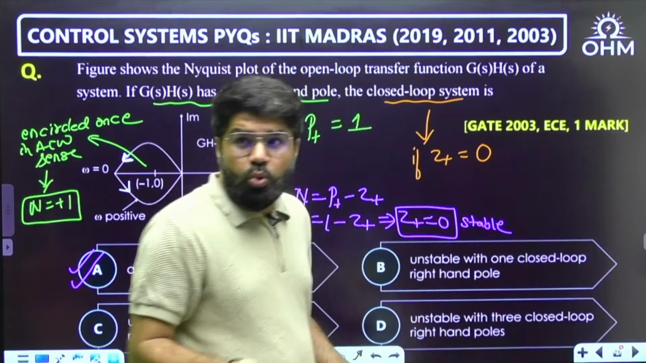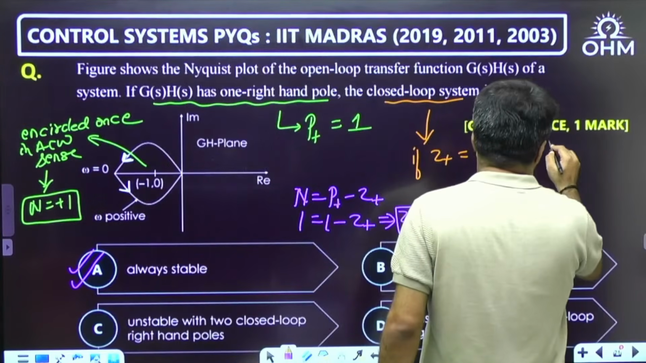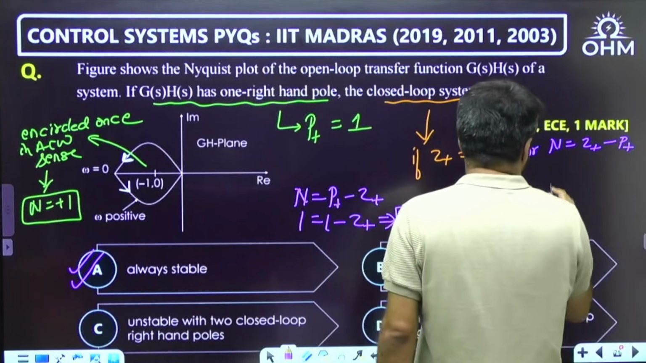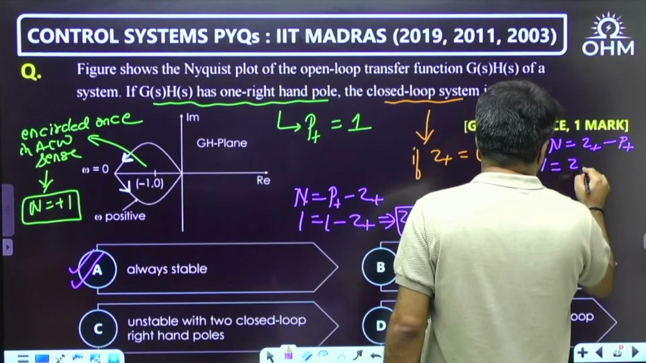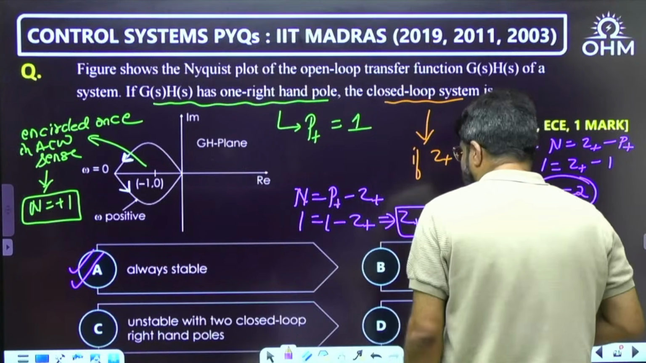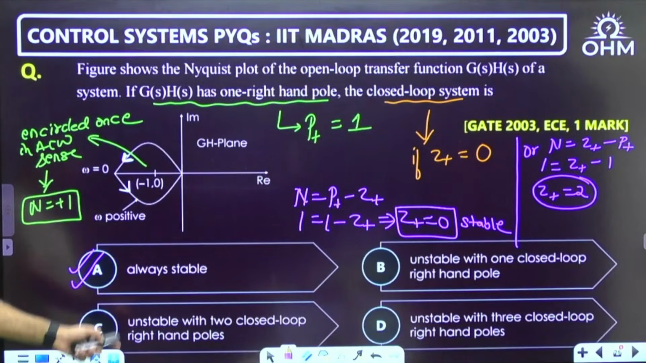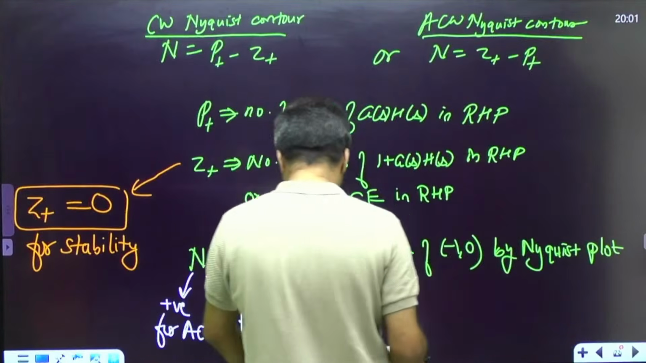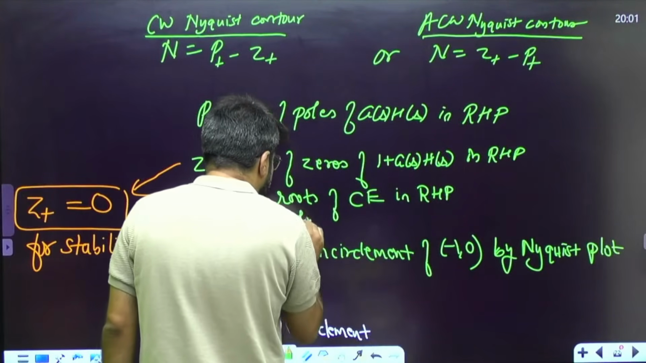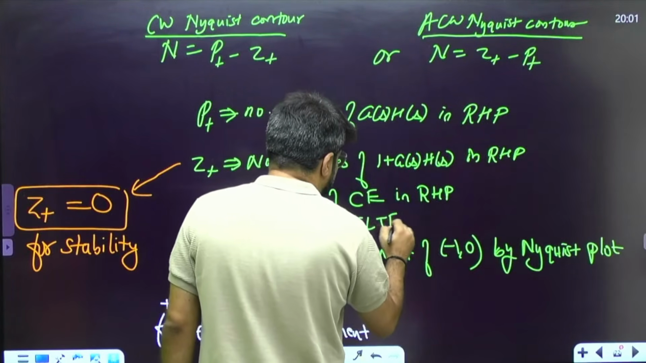But what if I use the formula N equals Z minus P, where N is 1 and P plus is still 1? Then Z plus will become 2, and that will be unstable, with 2 closed loop right hand poles. Roots of the characteristic equation mean what? This should also be clear to everybody. What are the roots of the characteristic equation? They are simply known as the poles of the closed loop transfer function.